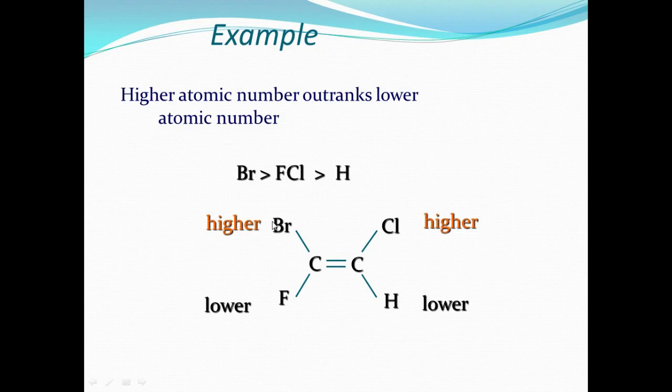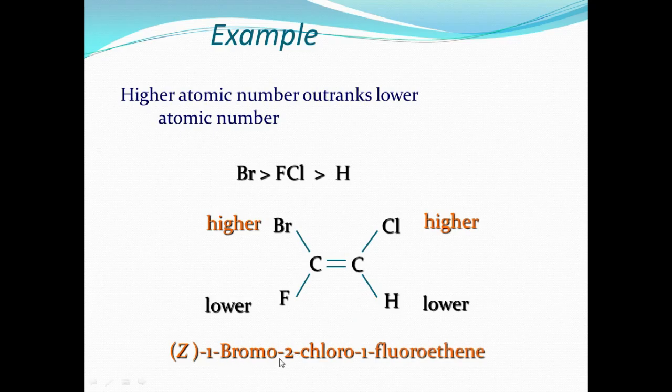So in this case we have bromine, chlorine, hydrogen, fluorine. You see this carbon has bromine and fluorine. Which one is the higher atomic number? Bromine has the higher atomic number, and fluorine is lower compared to bromine, right? On the other carbon, chlorine and hydrogen. Chlorine has the higher atomic number and hydrogen the lower, so you give the lower number to hydrogen. You give bromine number 1, fluorine number 2. Here chlorine is number 1, hydrogen is number 2. Now you see which molecule has higher and lower on which sides. This is for Zusammen.